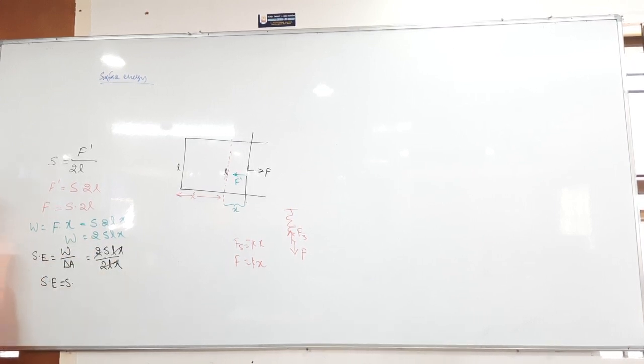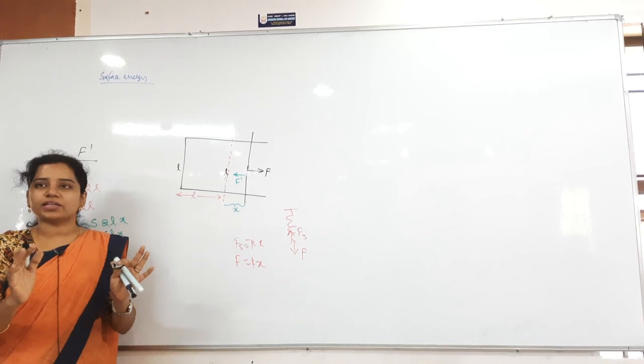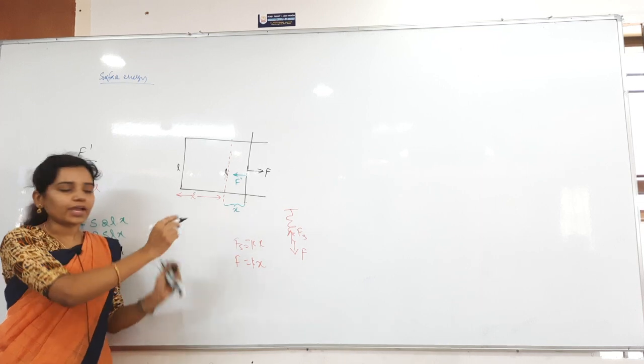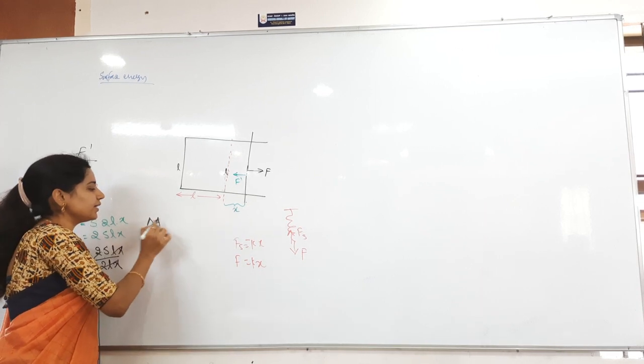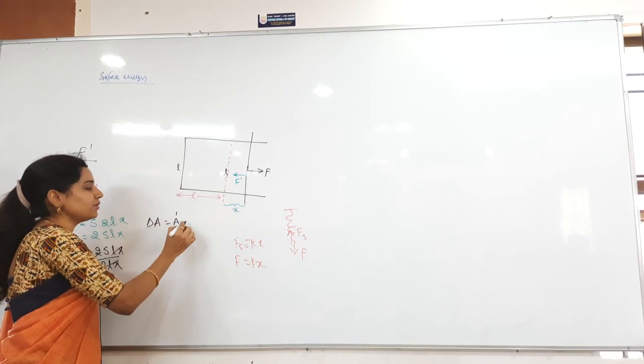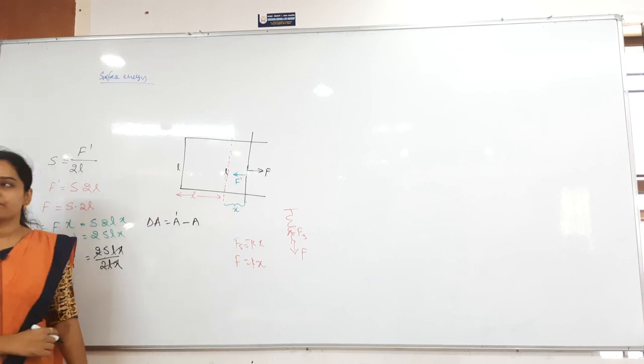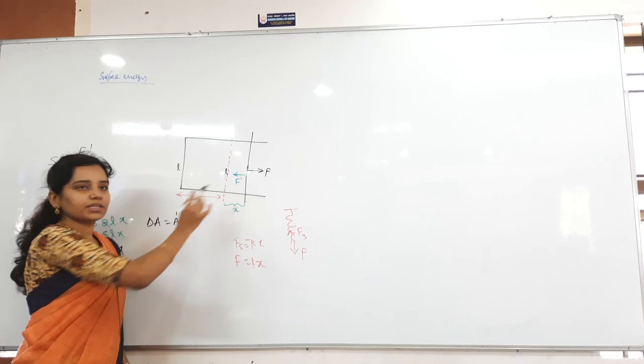Then the surface energy formula I said just before: work done to increase the area divided by increase in area. Work done to increase the area is 2SLX. That divided by the increase in area. Whenever you see the increase in area, it is only the change in area, not the total. I said only delta A, that is A dash minus A, only this much I am increasing.